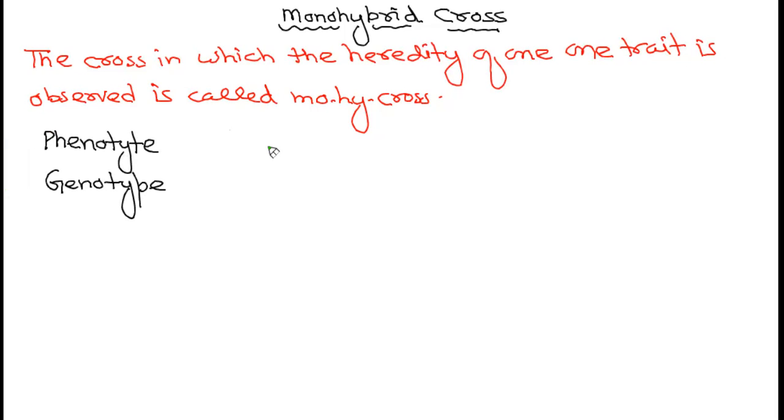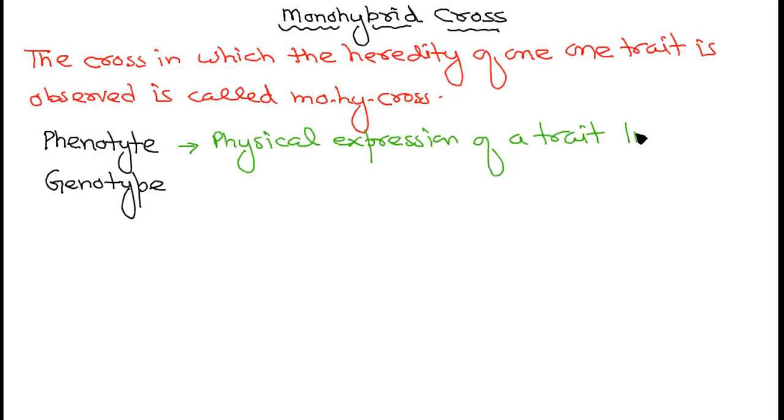Ma'am, phenotype is how the traits are expressed. Physical expression of a trait, like tallness, round, etc.